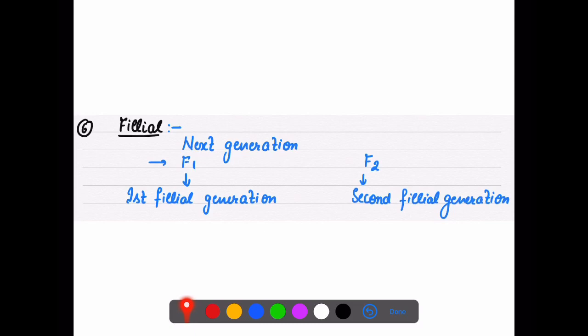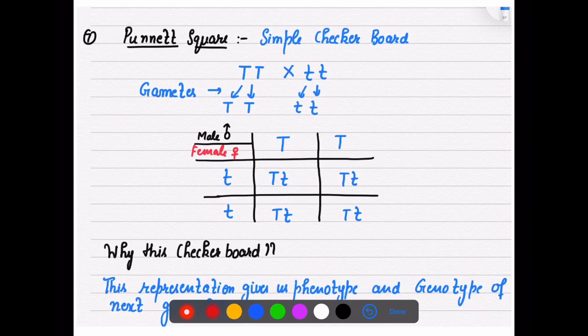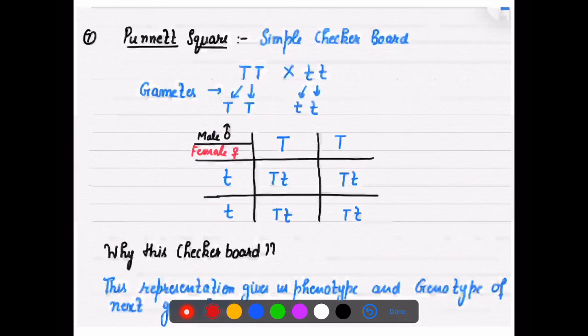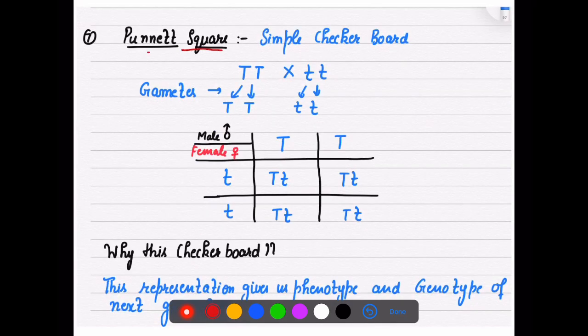Filial: many times you have written F1 generation, F2 generation. Filial means next generation. F1 means first filial generation, and F2 means second filial generation. Then we always draw our crosses using the Punnett square. The Punnett square is the simple checkerboard which was given by Punnett.